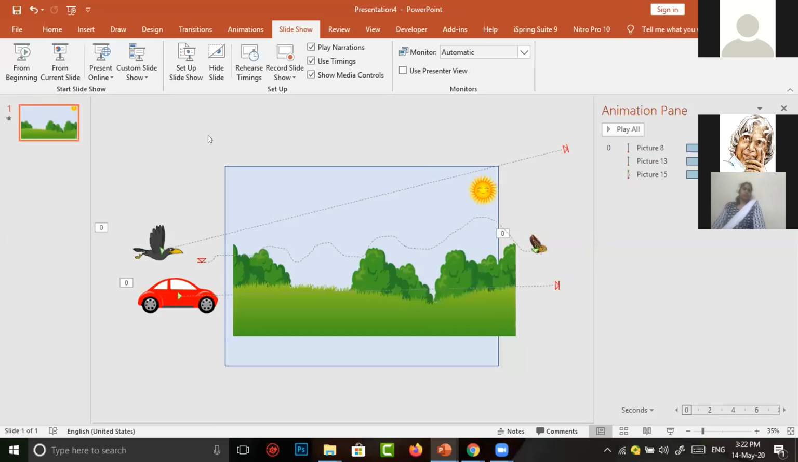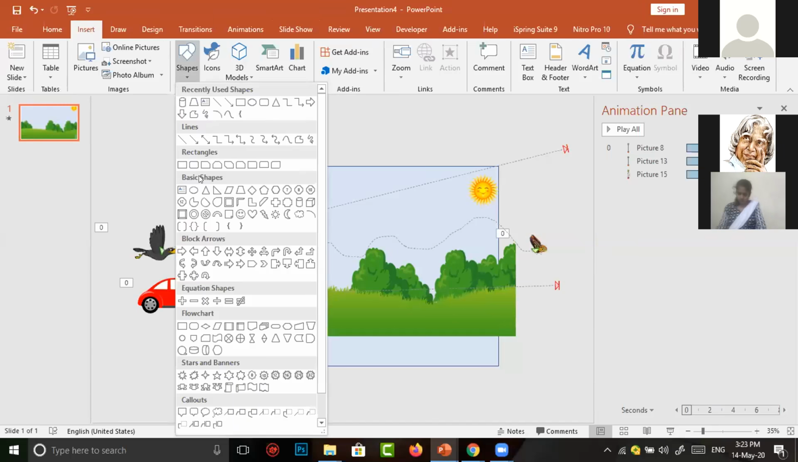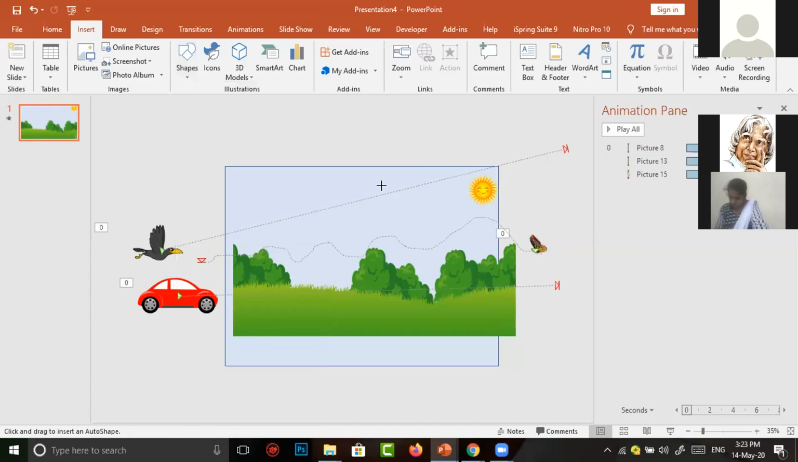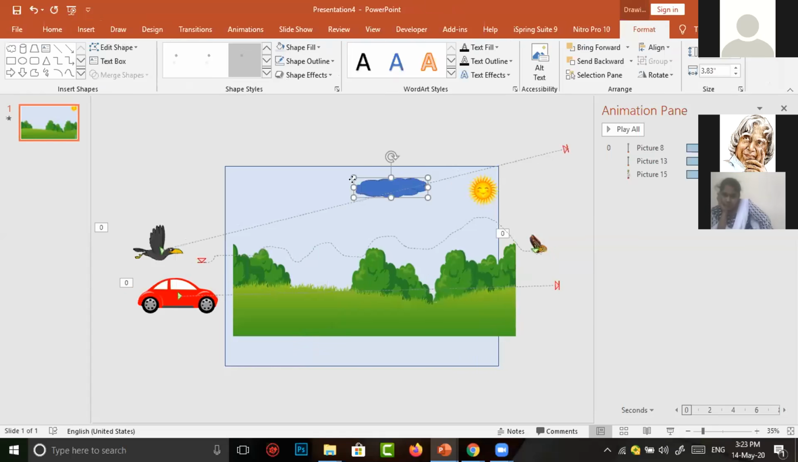Then I want to add some clouds in our scene. Just go to insert. For the sky option, we have drawn a sky with the rectangle shape. For the cloud option, again we are going to shapes. In shapes, some basic shapes are there. Here, a shape with the name of cloud is also available. And I click on it. By dragging the mouse, we can get a cloud-like structure.